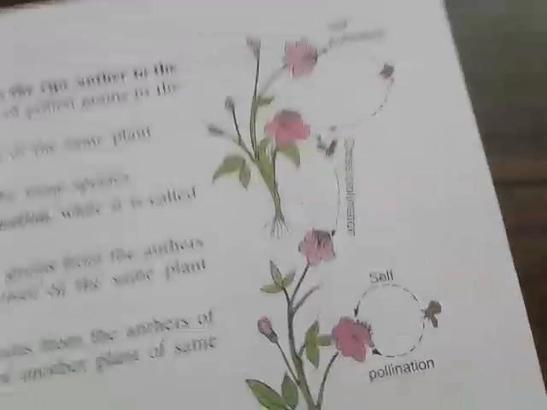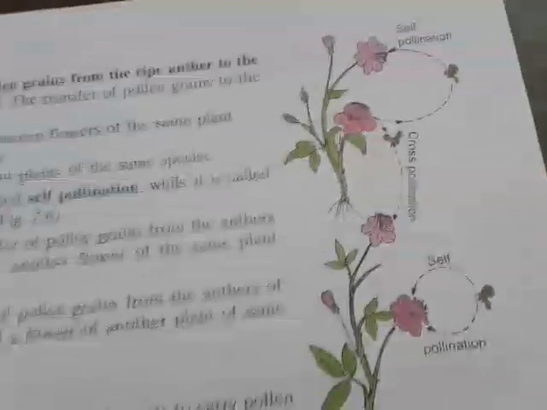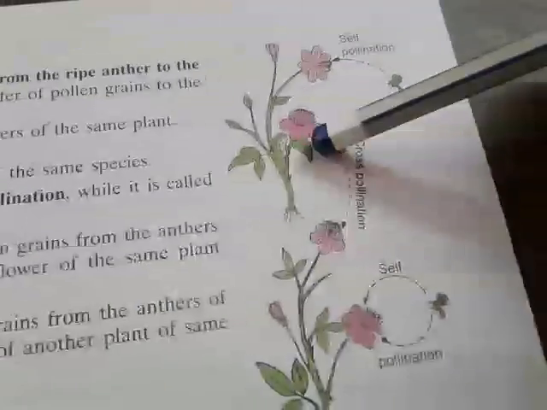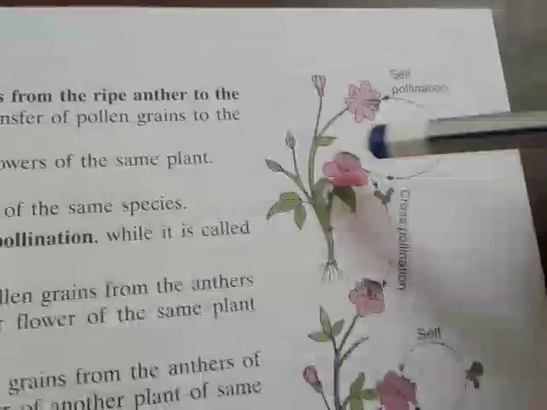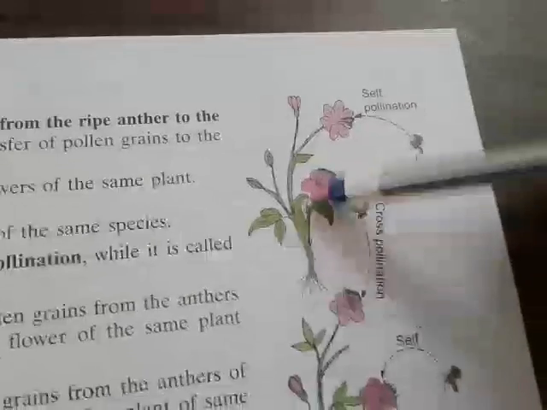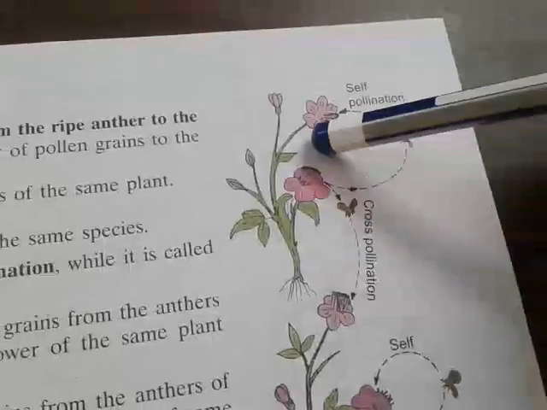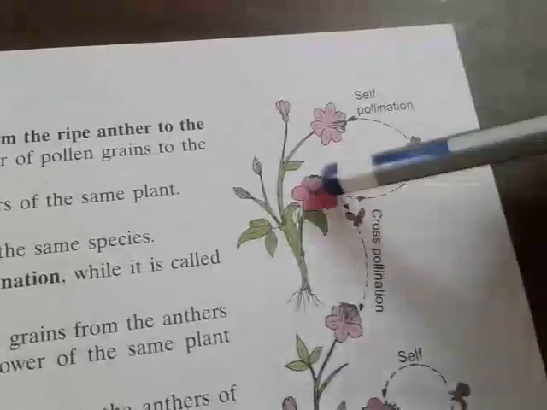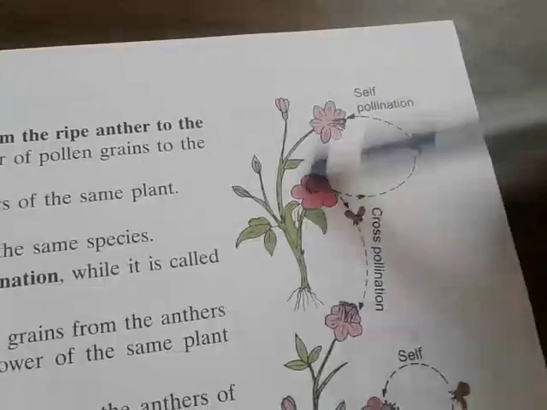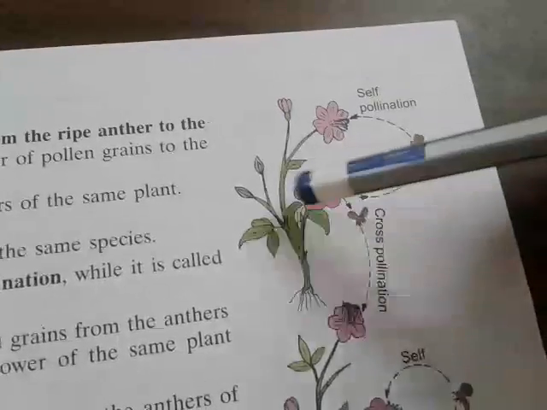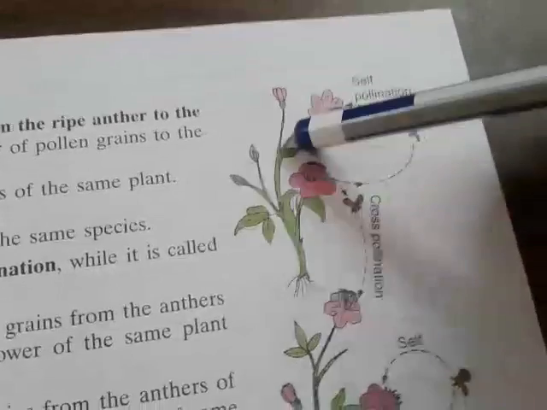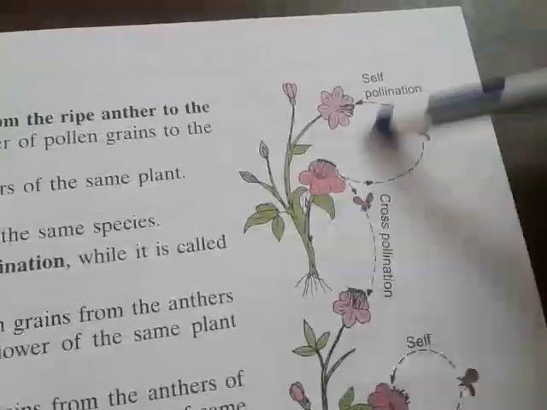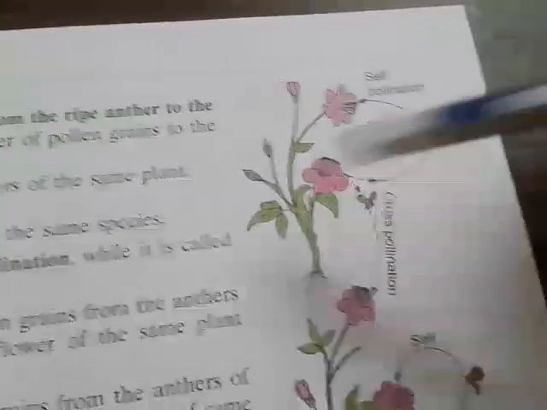Suppose this is the picture, one plant. This is the plant number 1, and this is the plant number 2. Whenever this flower and this flower are in the same category, and pollination occurs only between these two flowers of the same plant, that kind of pollination is self pollination.